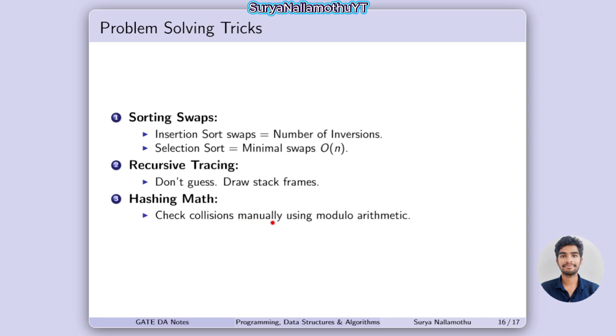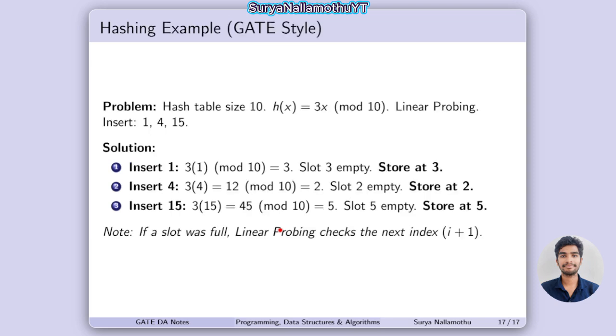Hashing method: check collisions manually using modulo arithmetic. In hashing, we have the formula, right? H of x modulus table size. You need to apply that in hashing math, then you solve the problems. Next, the example of hashing: hash table size 10, H of x is equal to 3x modulus 10.